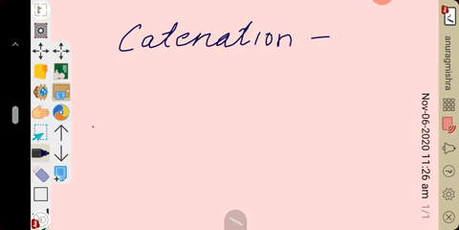Catenation means the ability of carbon to form long chains. Carbon atoms can form long chains by linking with one another. So you can say carbon atom possesses a unique property to link with one another to form long or branched chains and rings of different sizes by forming covalent bonds. This unique property is called catenation.